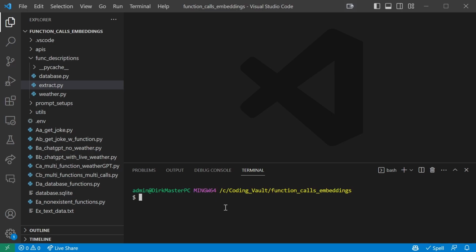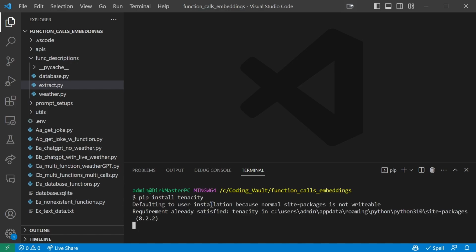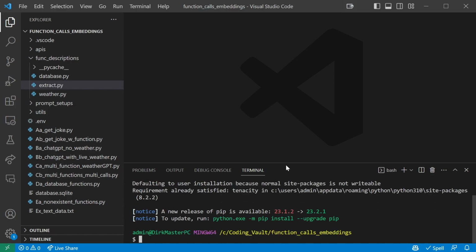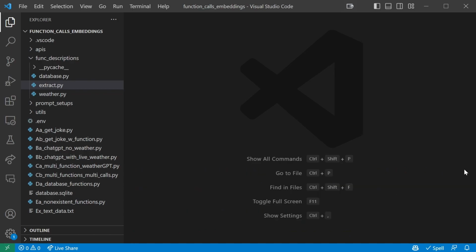First, let's take a quick look at a library called Tenacity. Run the following command in your terminal window to install Tenacity. Now, I already have it installed, so it's just going to say the requirement is already satisfied. And this library is a retrying library. It allows us to retry a function call if it fails.